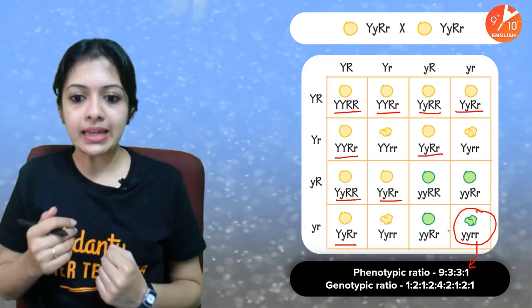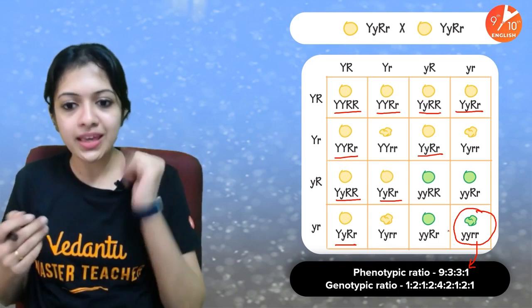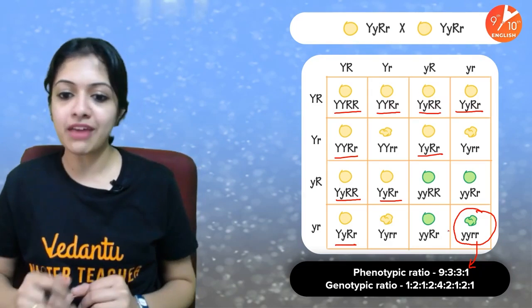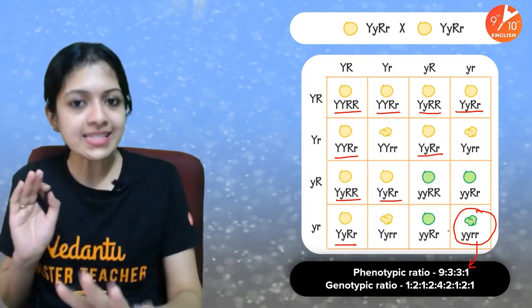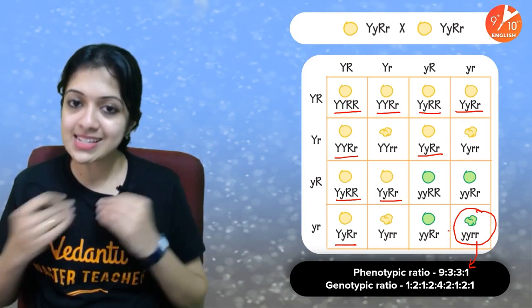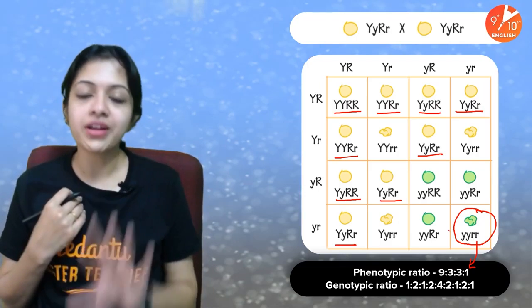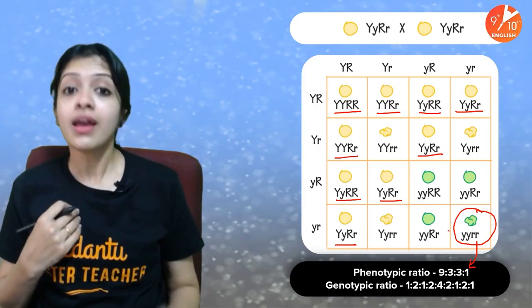And genotypically, it's a little complex. It would give you 1 is to 2 is to 1 is to 2 is to 4 is to 2 is to 1 is to 2 is to 1. The genotypic F2 ratio of the dihybrid cross is normally not asked in exams, but I have put here these values only for your reference. Do it for yourself. Do not memorize this. This is my sincere suggestion. Work it out for yourself and make sure that you understand this concept. Okay, memorizing this is a very, very bad idea. Okay, now coming to Mendel's